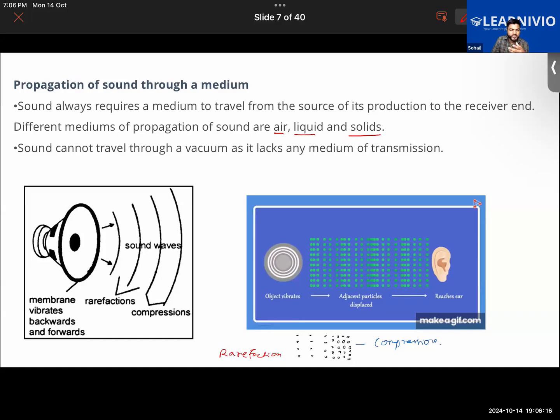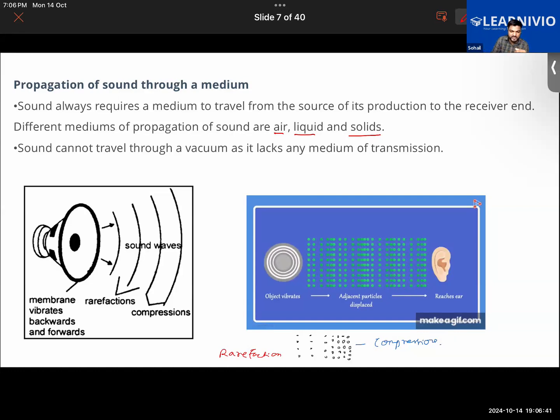And sound will be propagating in a medium. How? As it propagates in the medium, the particles of that medium will start to vibrate. From the starting point, you can see here, the particles have started to vibrate. And there will come a time when this vibration will stop. Will it continue to vibrate?